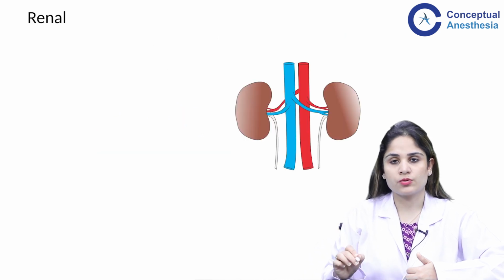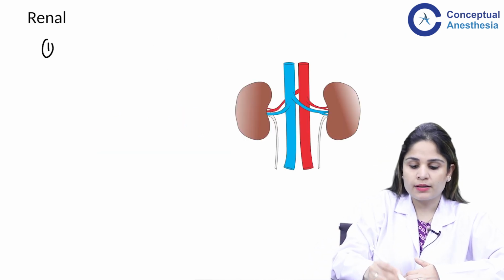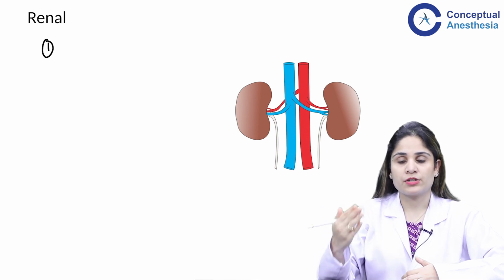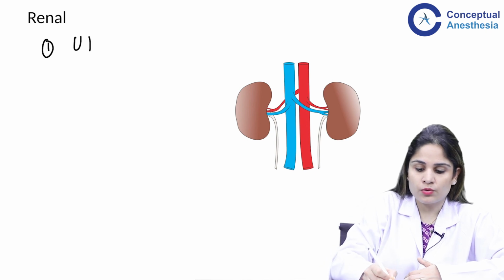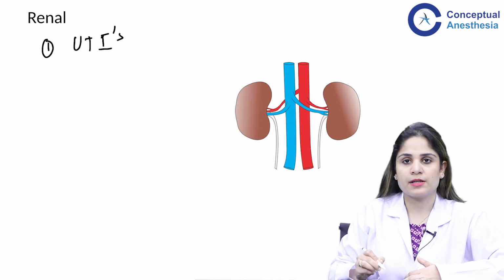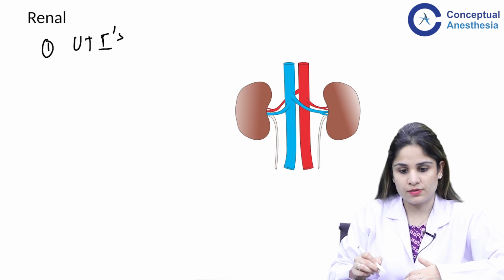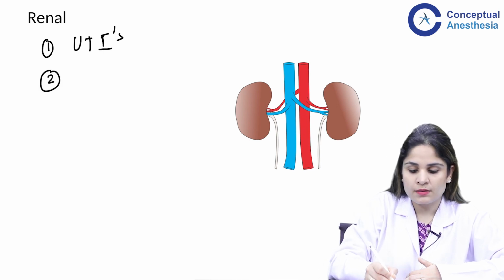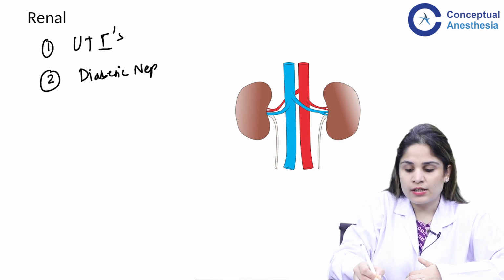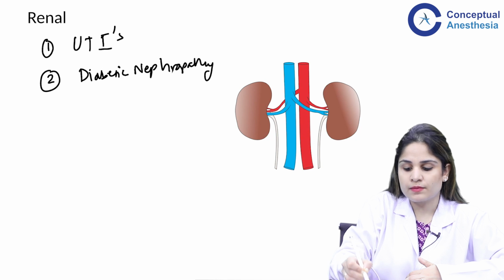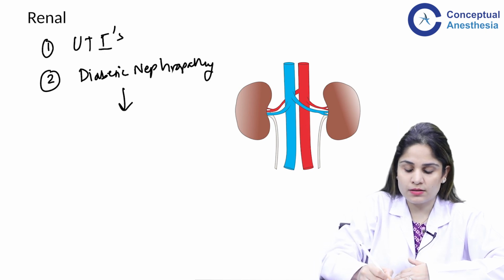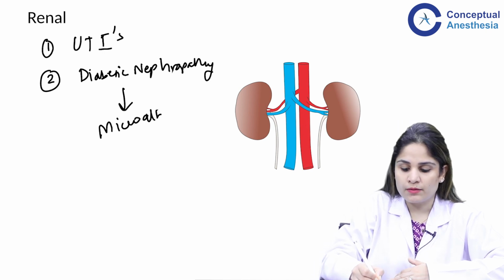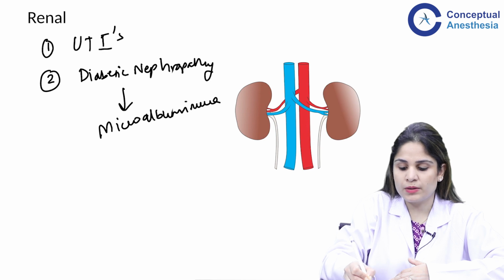Next, what happens to the kidneys? First of all, remember diabetes is an immunosuppressed state. The patient has high chances of developing secondary infections. Out of those, the most common infections that a diabetic patient gets are urinary tract infections. Second thing in diabetes, you have diabetic nephropathy. There are changes in the parenchyma of the kidney, there are changes in the renal tubules and all of these lead to increased loss of albumin through the urine. So you will see microalbuminuria in them.